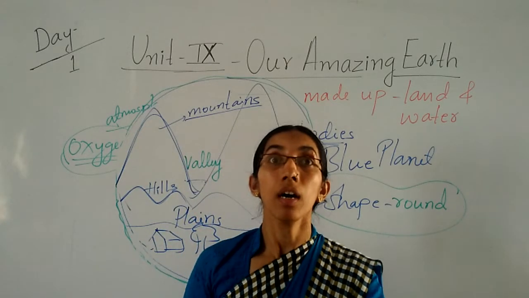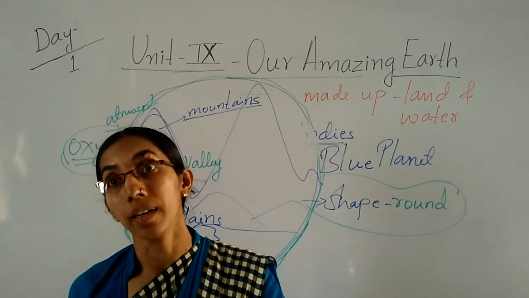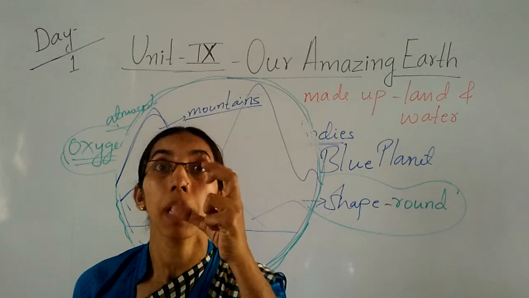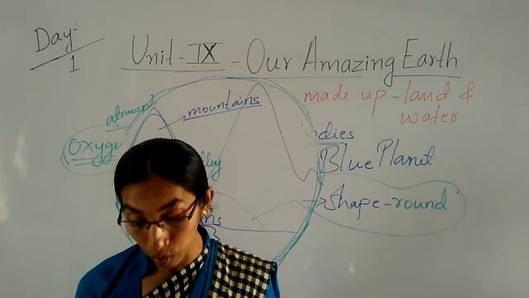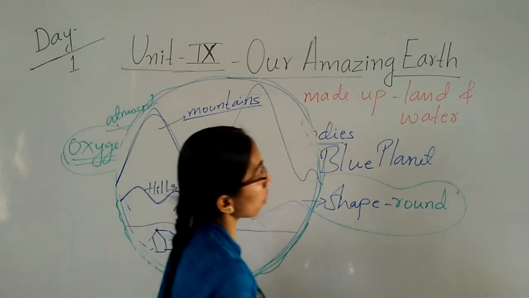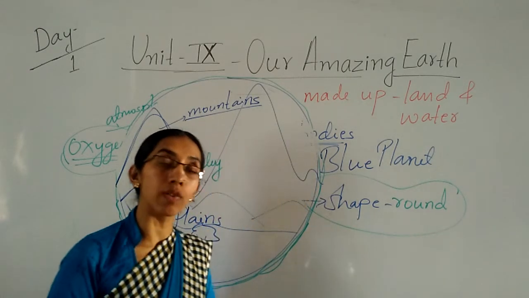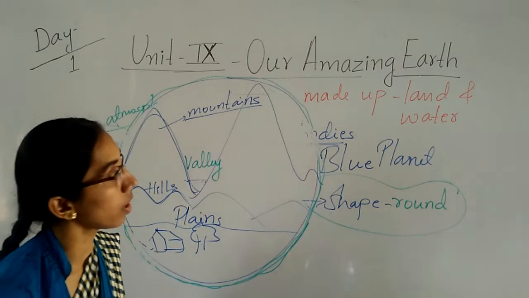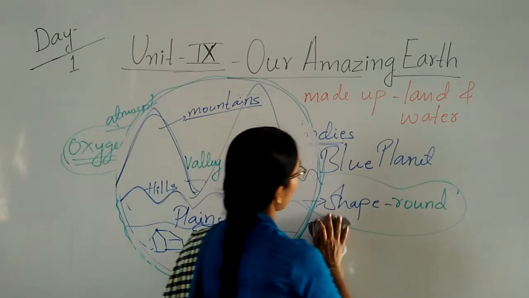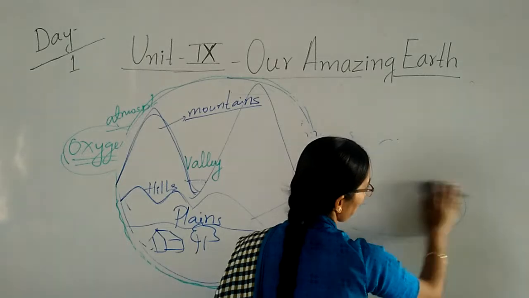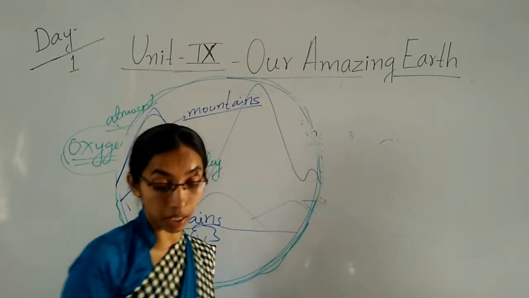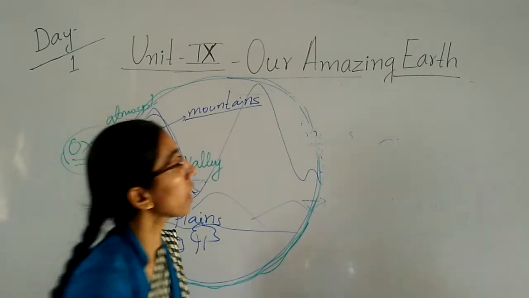When you go to the river side, you can find black stones, green stones, brown stones. The shape of the stones also changes. Some are very big, some are very small, some are very soft, some are very smooth. You are playing with stones, yes.